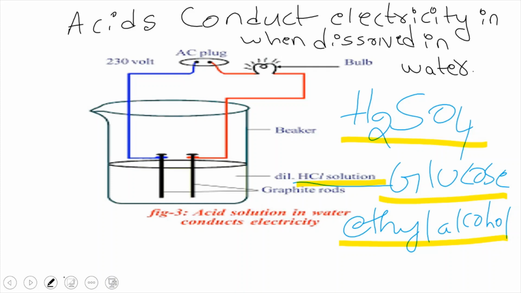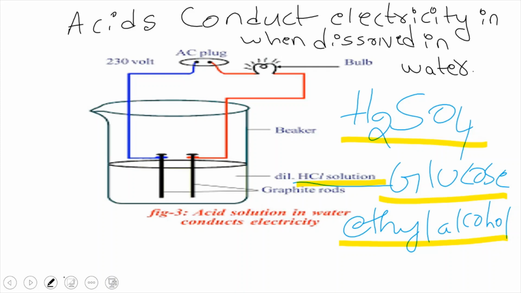A substance that can conduct electricity should contain free electrons, like what we discussed in metals. All metals are good conductors of electricity or heat. That's why we call them conductors. Right? Metals are called conductors because they are good conductors of heat and electricity, because they contain free electrons.